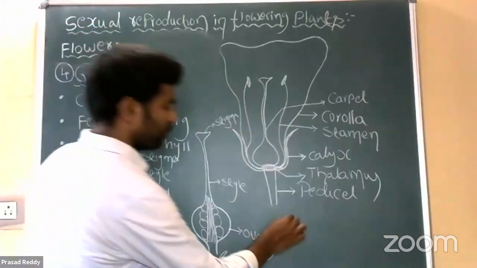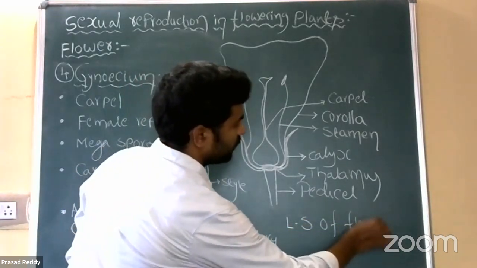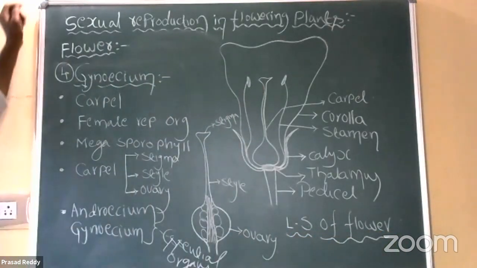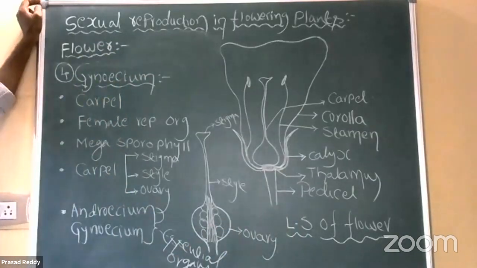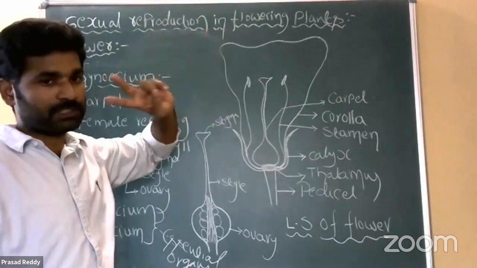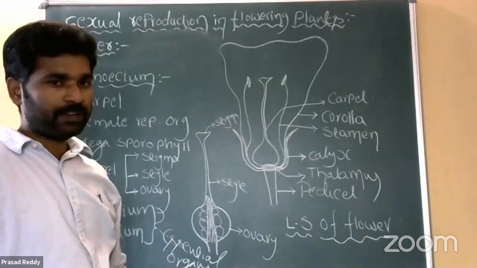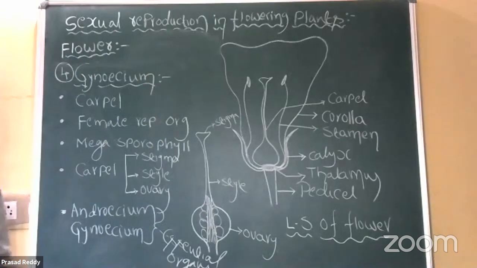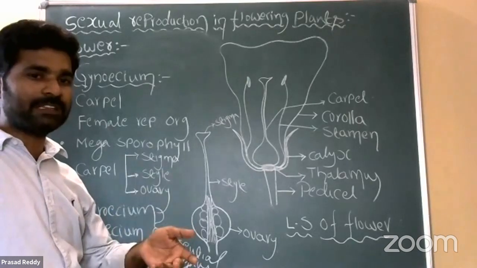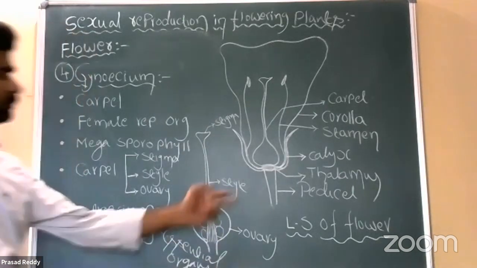So this is the information about the longitudinal section, LS, of an angiospermic flower. This is important for PU also, a 2 marks question: draw the diagram of LS of a flower. Each and every word of the remaining information is important for objectives: what is calyx, corolla, androecium, gynoecium, perianth, and in which plants we observe perianth. So note it down.